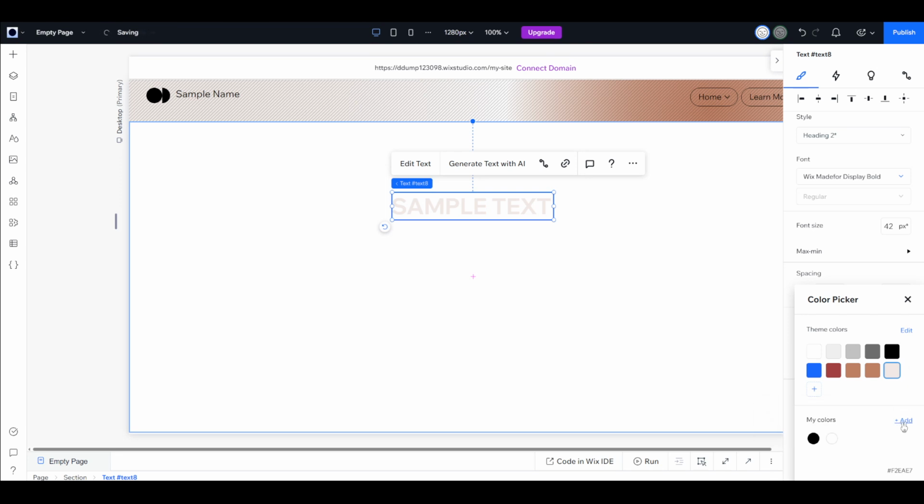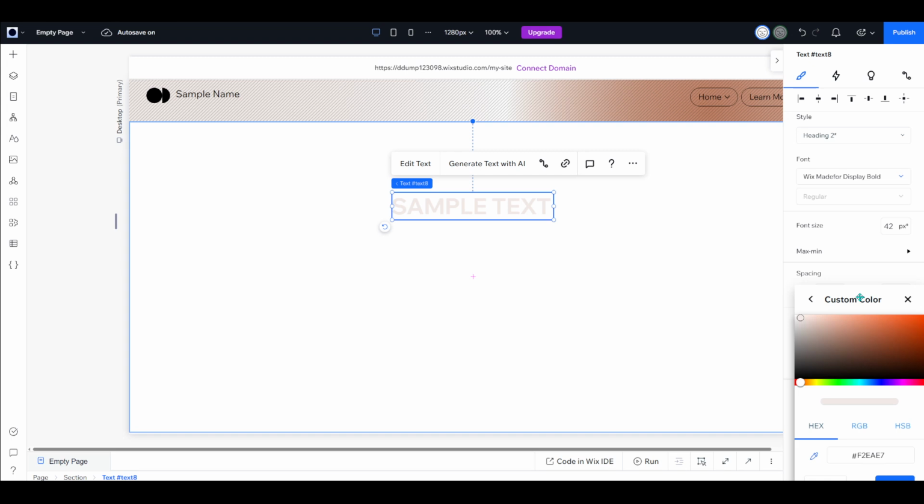If you find yourself wanting something more customized beyond the predefined options, Wix Studio offers an easy solution. Right next to the color palette, there is a plus sign accompanied by the word Add. Clicking this opens up a more detailed customization panel.